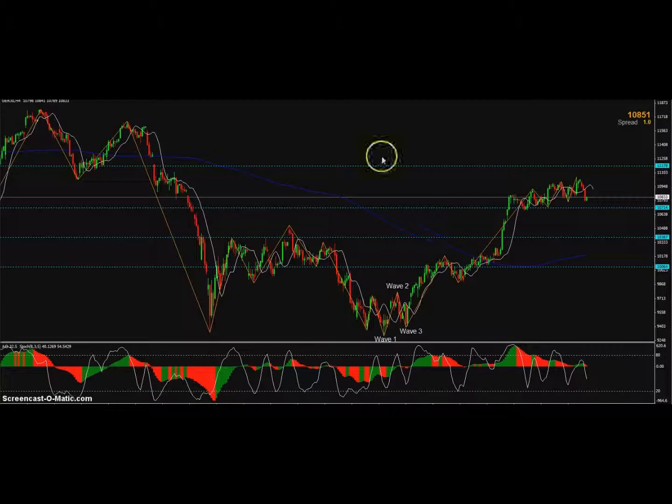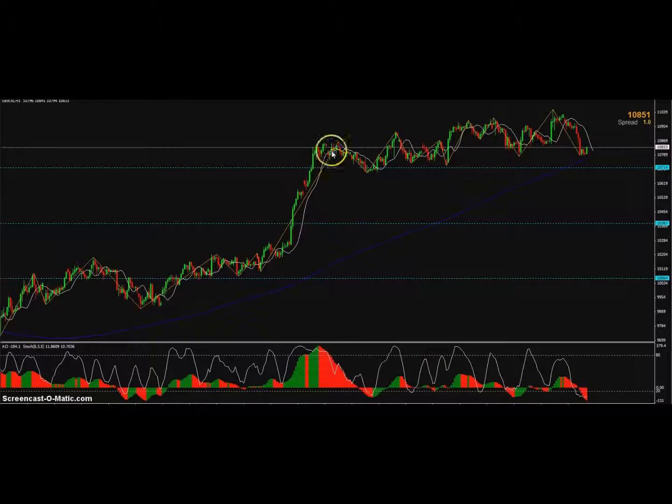And divergence is where we start to see a higher high in price, which we have here, but we see a lower low on the awesome oscillator. So here we can see a lower low on the oscillator, which is going lower, but the price is going higher. That's just another indicator that there is divergence and the market could possibly turn.